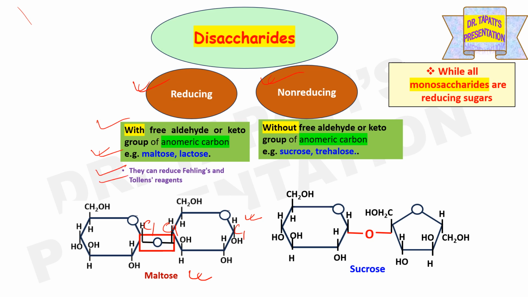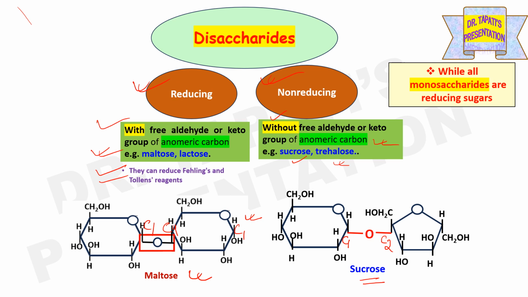Whereas if you consider non-reducing sugar, it is without free aldehyde or keto group of anomeric carbon. Examples are sucrose and trehalose. If you consider sucrose, it is composed of alpha D glucose and beta D fructose. In that case, the C1 carbon, which is the anomeric carbon of alpha D glucose, is attached with the C2 carbon of fructose, which is also an anomeric carbon.